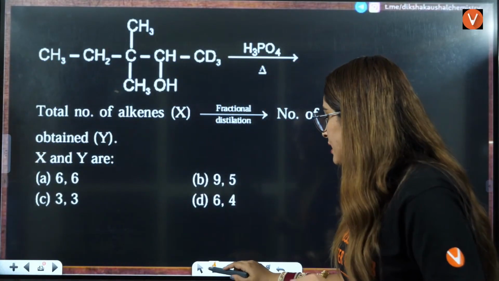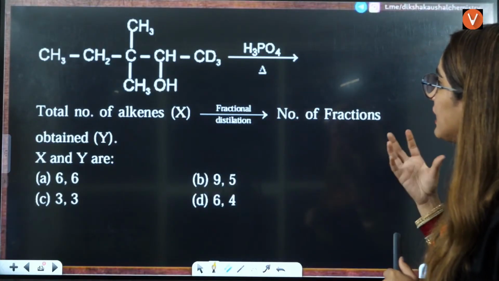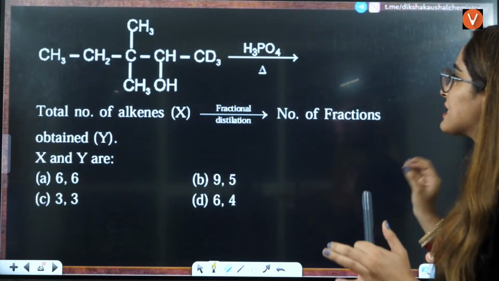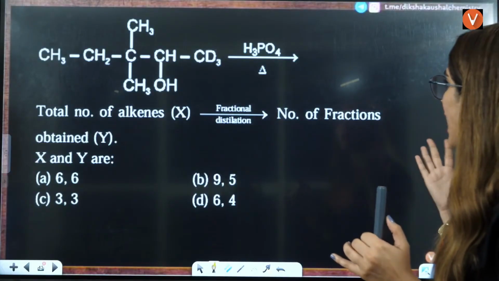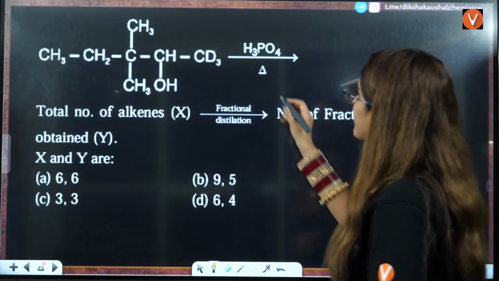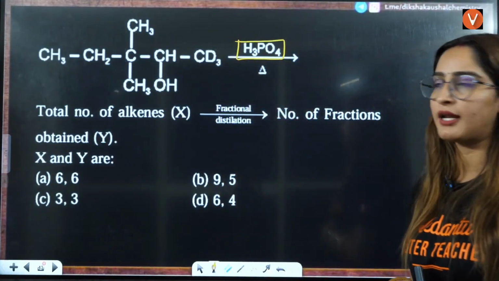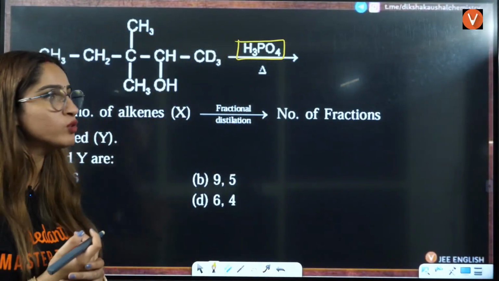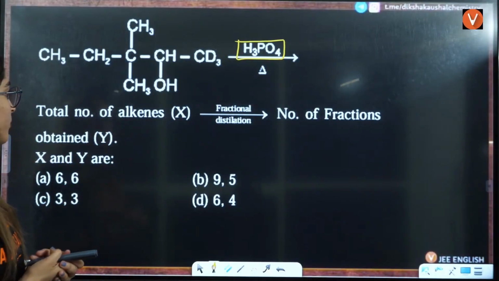Okay. Next question is, you have this compound where you are adding H3PO4, right? Total number of alkenes and number of fractions basically. Whenever you have H3PO4, that is a very good dehydrating agent, so it is going to dehydrate, and they are asking you the number of alkenes and the number of fractions of Y that is obtained, right?